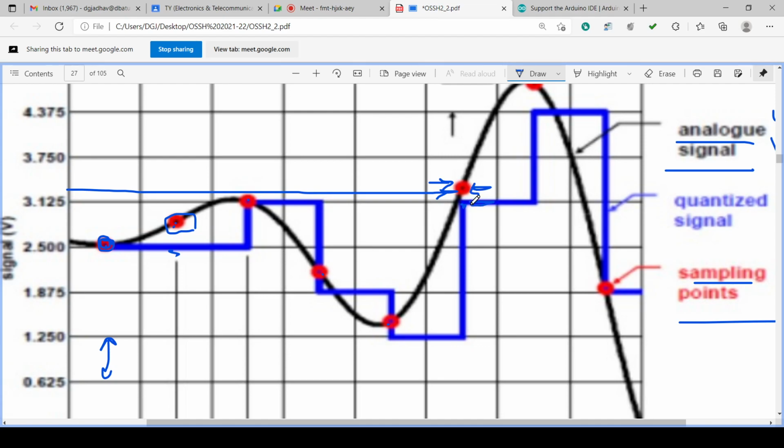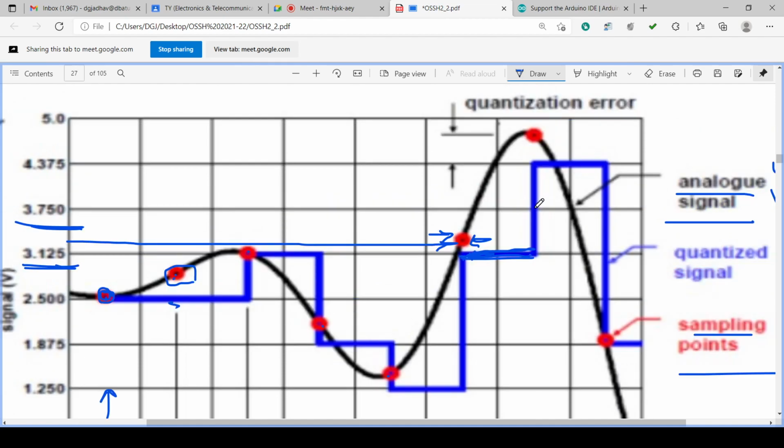It is the nearer level. 1.875 is far away. 3.125 is nearer to this sample value, so it is replaced with this.